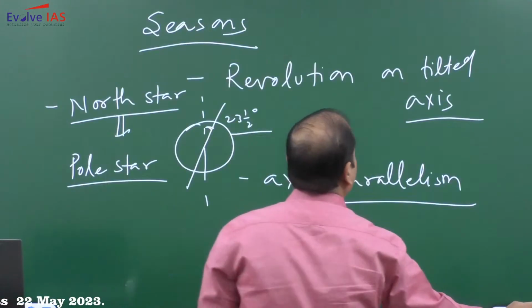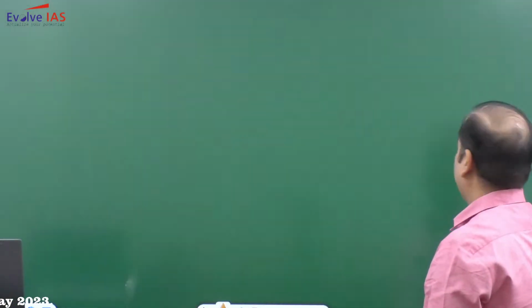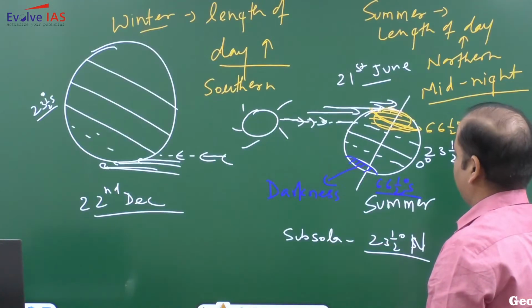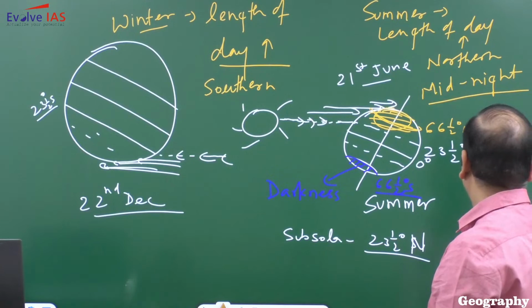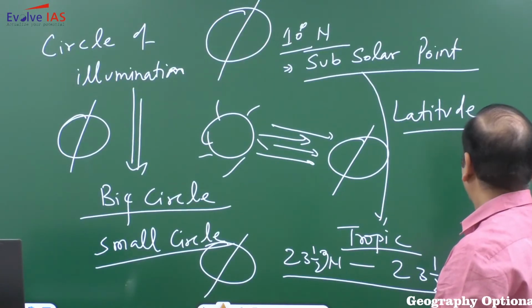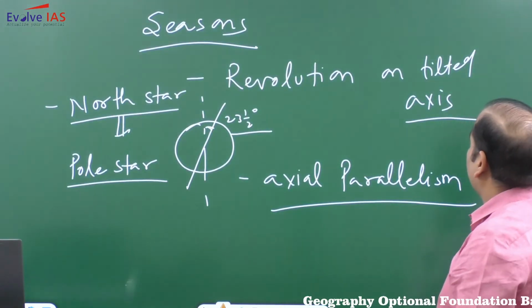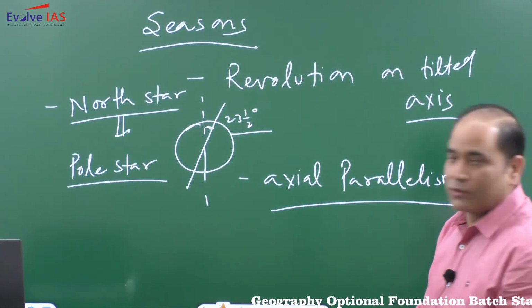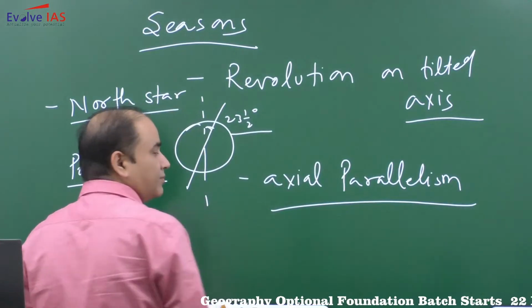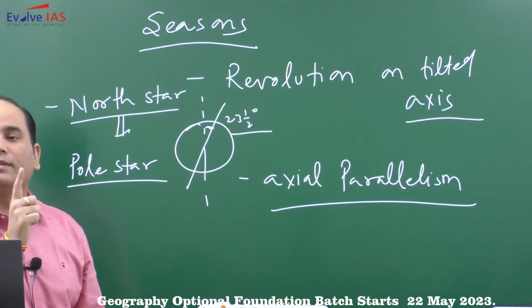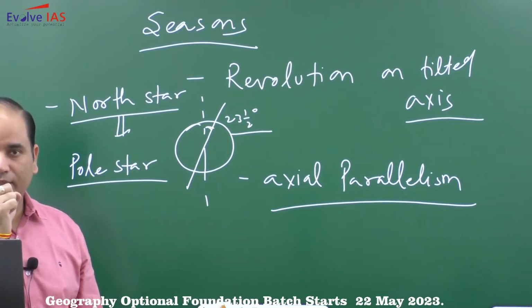We were discussing the axial parallelism. So what is this parallelism? Throughout its revolution, Earth's axis will point to a fixed point.